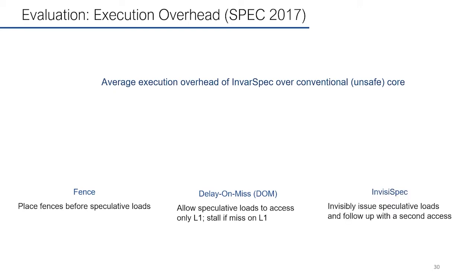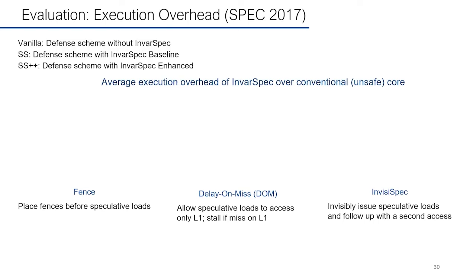The last one is InvisiSpec. It invisibly issues speculative loads and follows up with a second access. For each hardware scheme, we evaluated 3 configurations. The first one is vanilla, which is the defense scheme without InvarSpec. Then we have SS. It's the defense scheme with InvarSpec baseline analysis. Finally, we have SS++. It's the defense scheme with InvarSpec enhanced analysis.